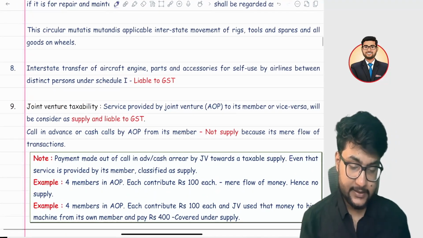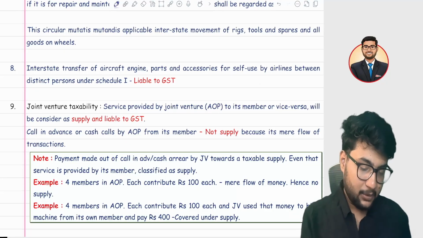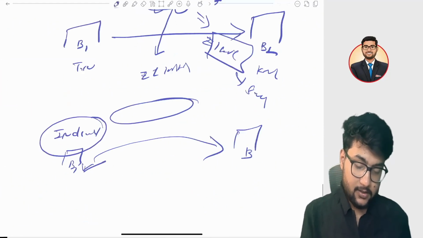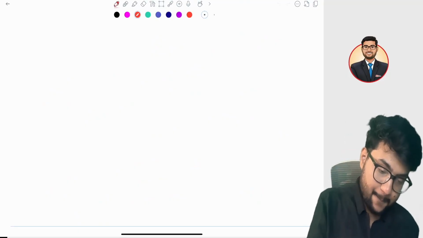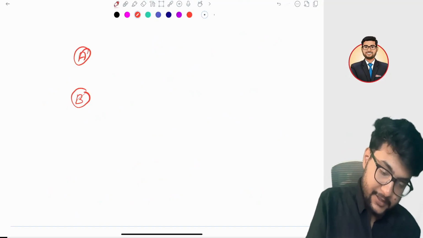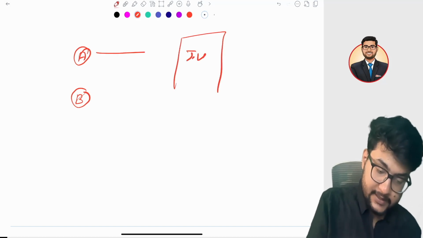What does point 9 say? In case of joint venture taxability, do you know the concept of a joint venture? Let's take an example. Suppose there are two persons, A and B. They build a venture. This is called a joint venture, in which